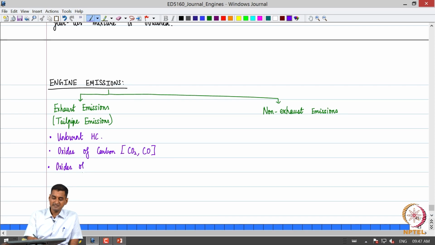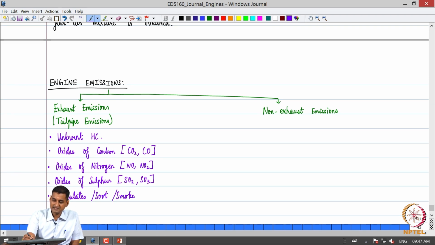Typically nitrogen gets oxidized at high temperatures, so we get NO and NO2 as oxides of nitrogen in the exhaust. There can be oxides of sulfur, because sulfur if present in the fuel also gets oxidized as SO2 and SO3, and then we have carbon particles which come out as particulates, soot, smoke.